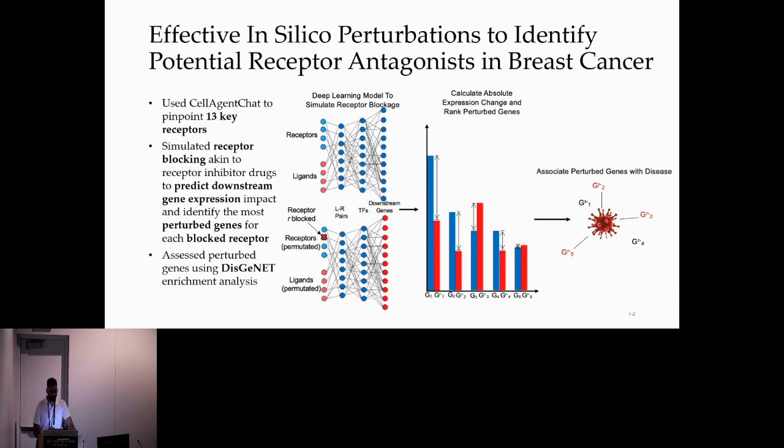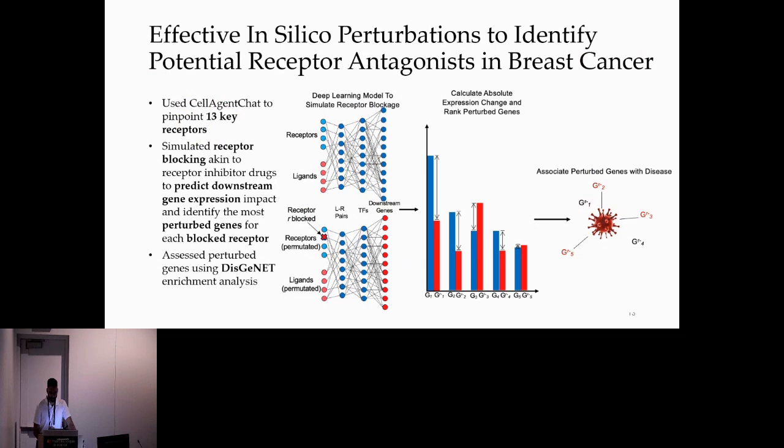To showcase this functionality, we use CellAgentChat to build upon previous research in breast cancer, aiming to identify significant receptors related to the disease and find therapeutic approaches. So first, we use CellAgentChat to pinpoint key receptors involved in the top ligand receptor pairs, and we identified 13 key receptors here. We then simulated the blocking of these receptors individually, akin to the action of receptor inhibitor drugs.